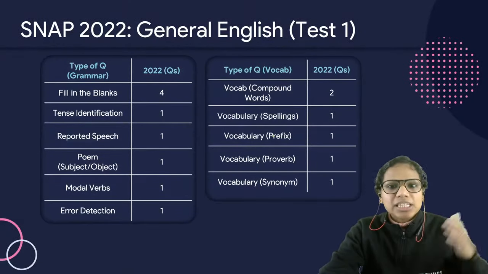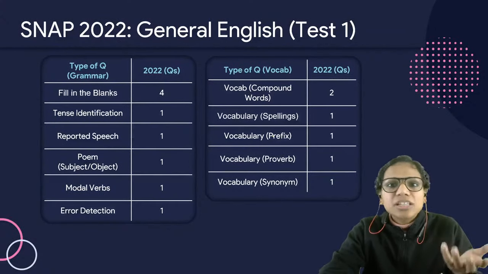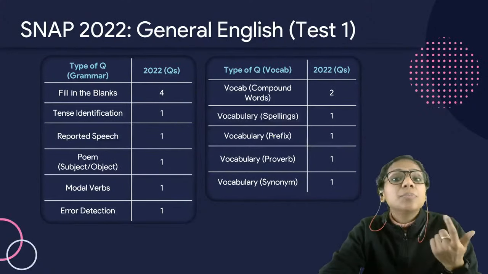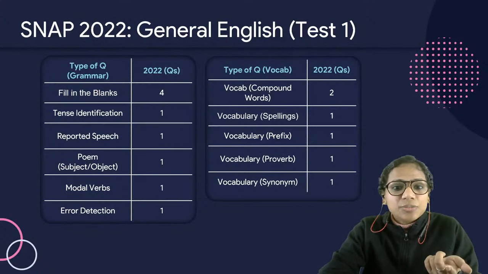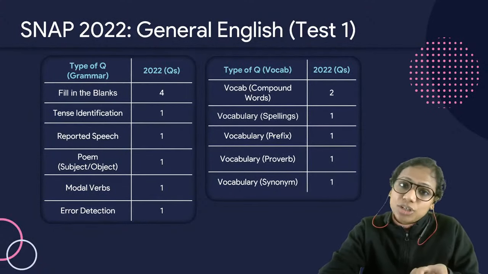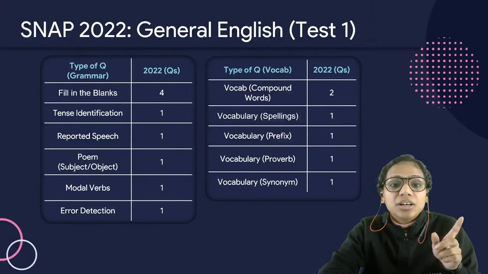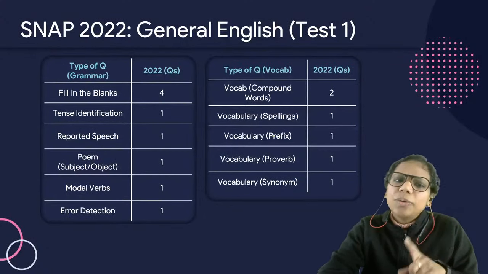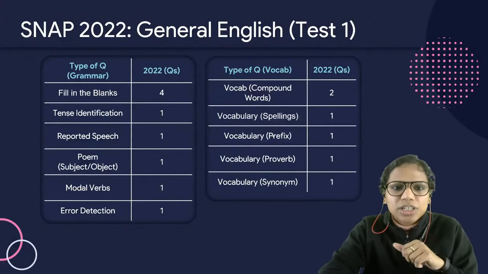So in test one, these were the question types, right? Synonyms, antonyms have been pretty consistent across slots. Spellings have been consistent. Compound words have been consistent. Then apart from this, proverbs, idioms were asked today as well. Penny wise, pound foolish. That was asked today. Then apart from this, modal verbs were absent today. So no, wait. There was a question on modal verbs, right? Yes, there was a question. We'll come to it.